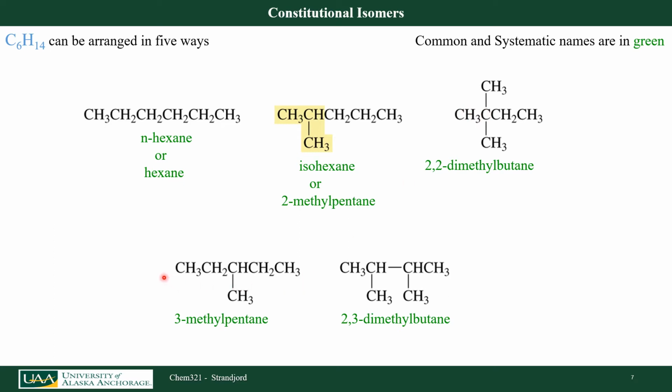In this molecule, my longest continuous carbon chain is 1, 2, 3, 4, 5 carbons long, and I have a methyl group again off carbon number 3, so I call this one 3-methylpentane. Here I have 1, 2, 3, 4 carbons that are my longest continuous carbon chain, or my parent chain. So this is going to be a butane with 2 methyl groups off of it. So I call this 2,3-dimethylbutane.